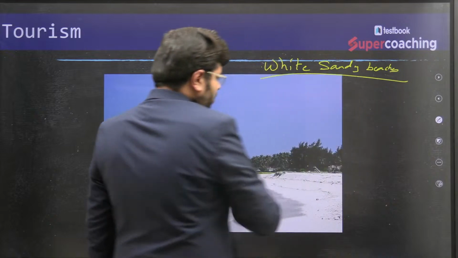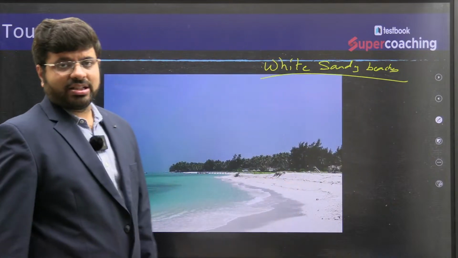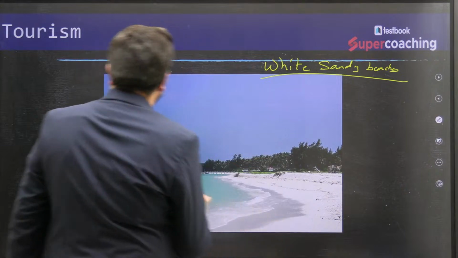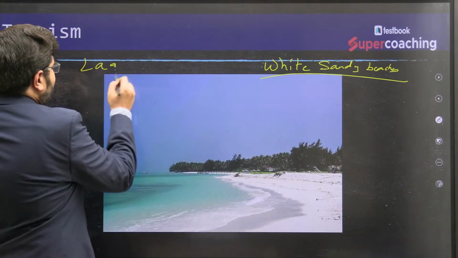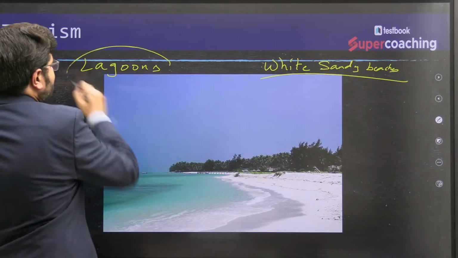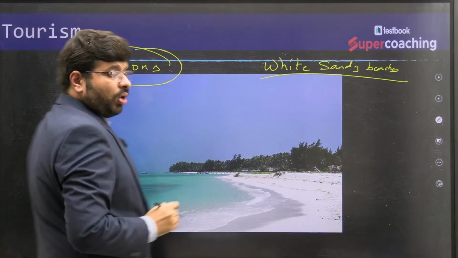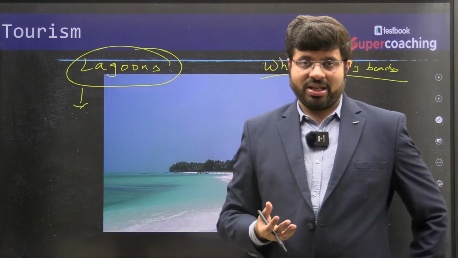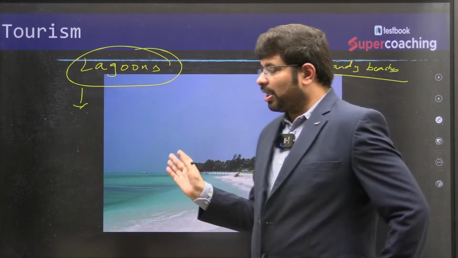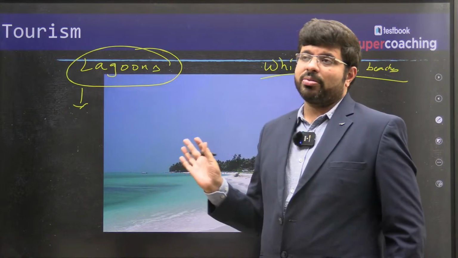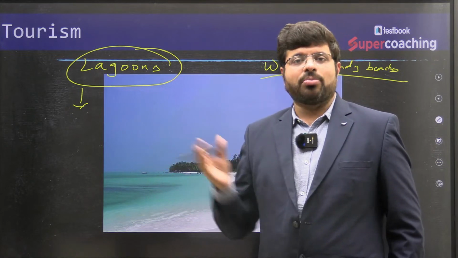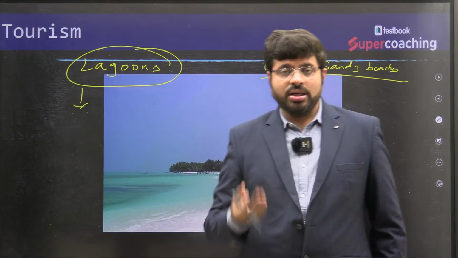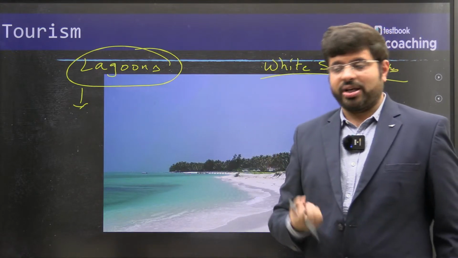Because they are away from the land and due to various other factors, the sand is very, very white in color. And the concept you need to understand here is that most of these are lagoons. What are lagoons? Lagoons are a narrow body of water separated from a big ocean by a tiny land body. So lagoons are very beautiful. For example, Kerala is known for lagoons, the backwaters of Kerala.